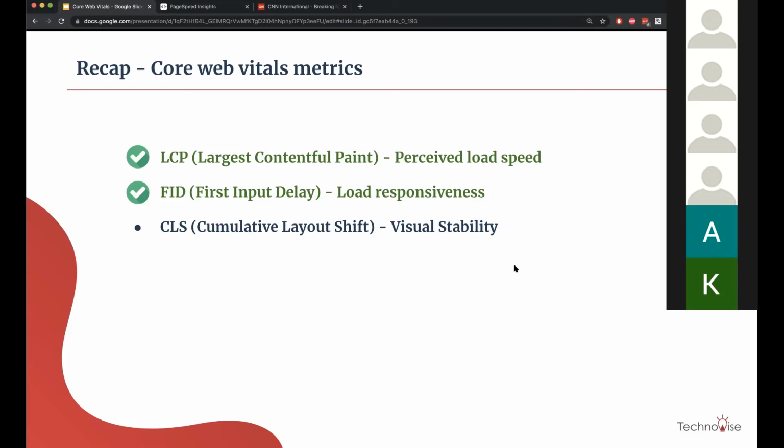And these metrics always count the first load and whatever is above the fold. So it is not an overall performance test of a specific website, basically. Is that clear, Akshada?